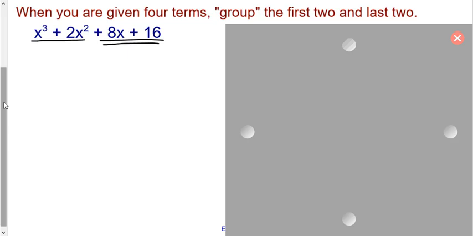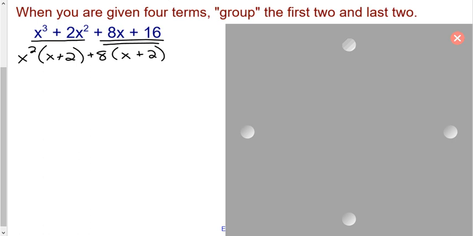So if I look at just x cubed plus 2x squared, we're going to factor out x squared, and you're left with x plus 2. We're looking at this second group, the one I have double underlined, this 8x plus 16. Our GCF is positive 8. So we're going to factor out positive 8, and so we're left with x plus 2.